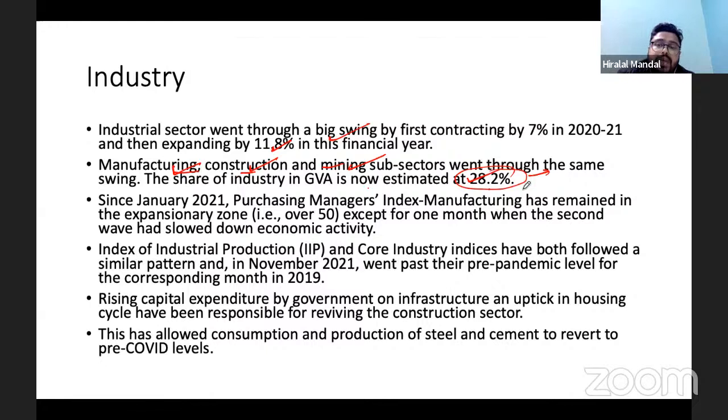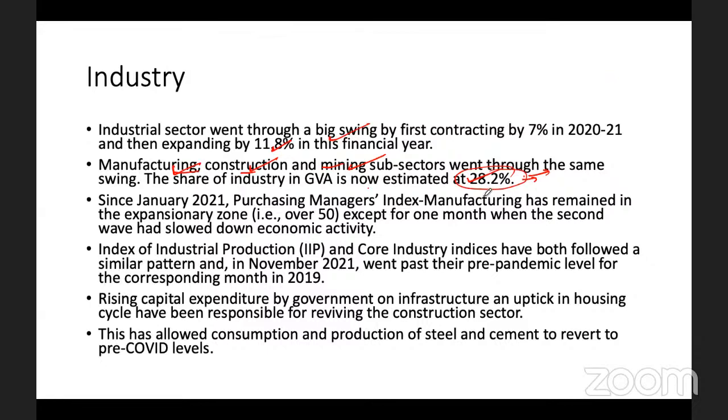The momentum will be there, and no surprise that by the end of this year, or by next year, we'll see 30% contribution coming from the industry. That's what the government of India is continuously looking for, right?